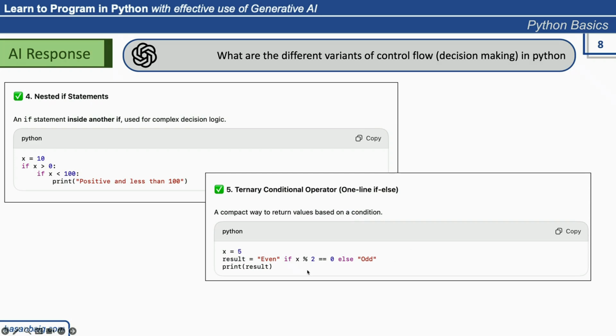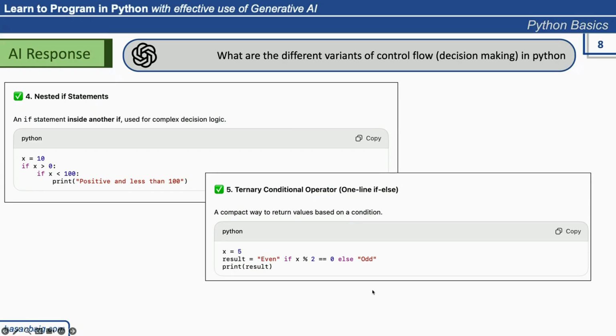So it checks if x mod 2 is equal to 0. You are not familiar with this comparator operator, we will be talking about it. It is actually checking if the result of x mod 2 is 0, which means that it is perfectly divisible by 2, so the remainder will be 0. If this condition satisfies, then it is an even number. Otherwise, it is an odd number. This is how you can perform these kinds of things.